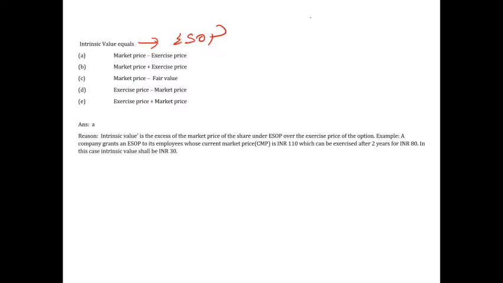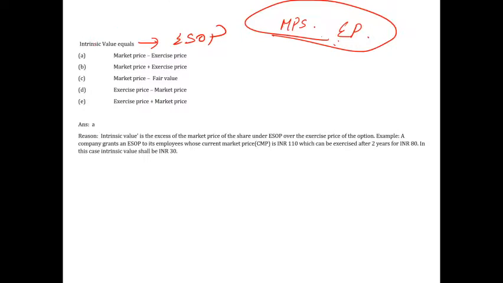So what does it mean? Whenever the company grants the option, at that point, what was the market price, and at what rate the company allows its employees to exercise their options. That is called exercise price. So the difference between these two is called intrinsic value.